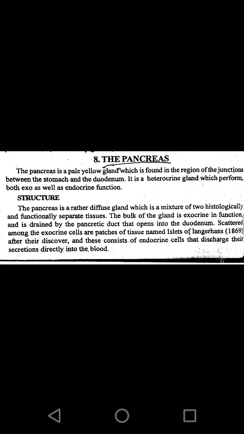Even in the islets of Langerhans, we see three different types of cells. These cells play a major role in the secretion of hormones.